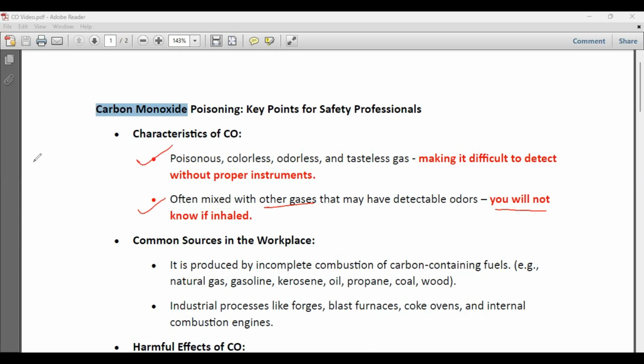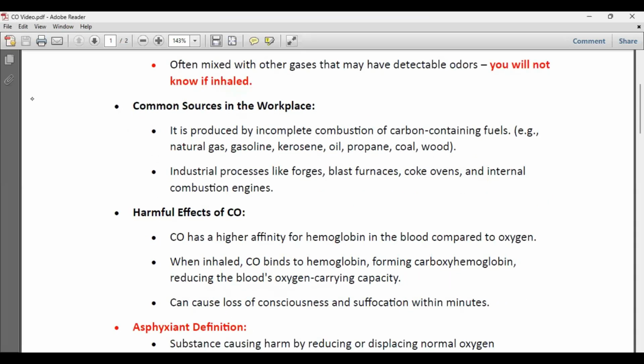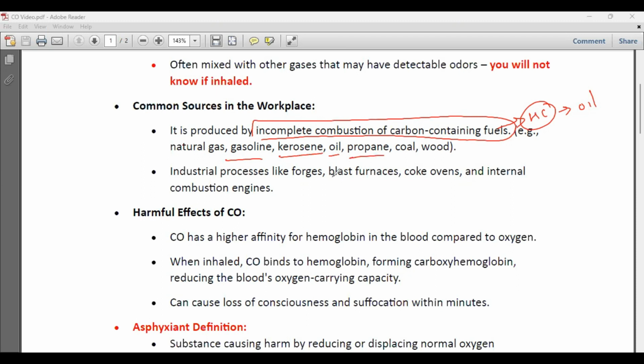Okay. So now what is the common source? When is this gas produced? This gas is produced because of incomplete combustion of carbon containing fuels. See, carbon containing fuels means all our hydrocarbon fuels, whatever we make in oil and gas operations and refineries, like gasoline, petrol, kerosene, oil, propane. All of these are from our refineries only. So when the fuel made in refineries undergoes incomplete combustion, when it is not completely going through the combustion process, it produces carbon monoxide, which is a very poisonous, very toxic gas.